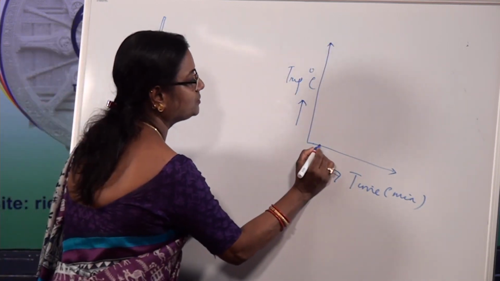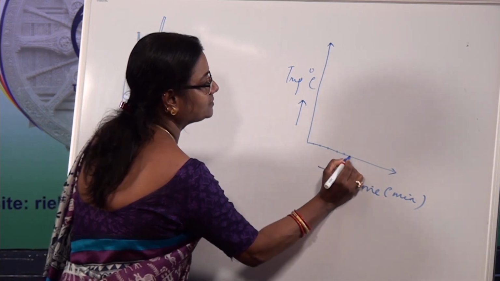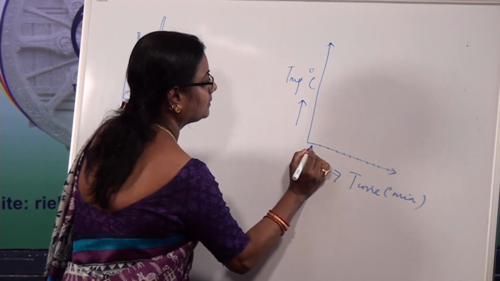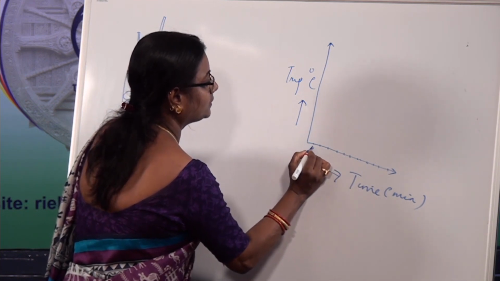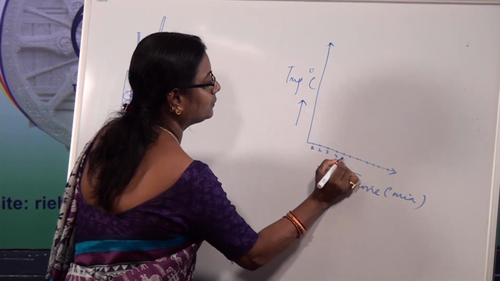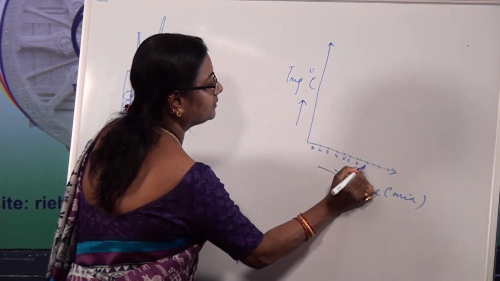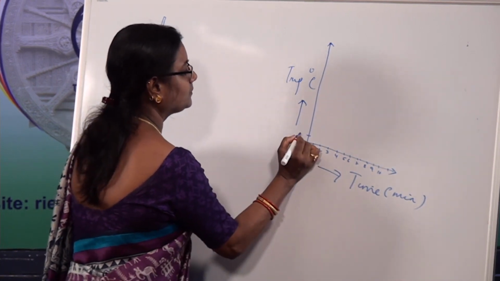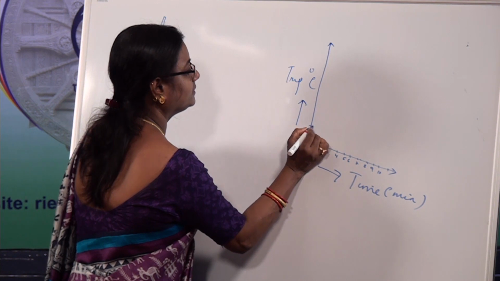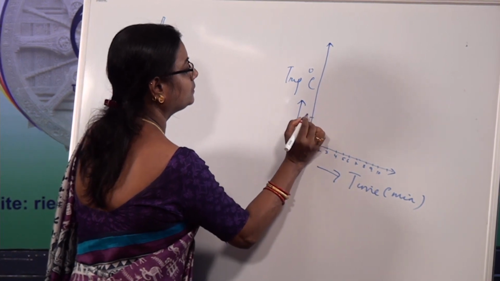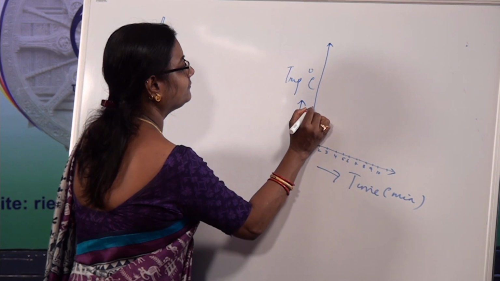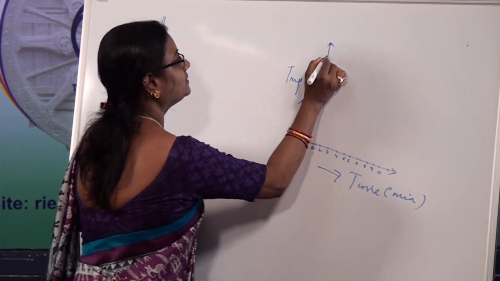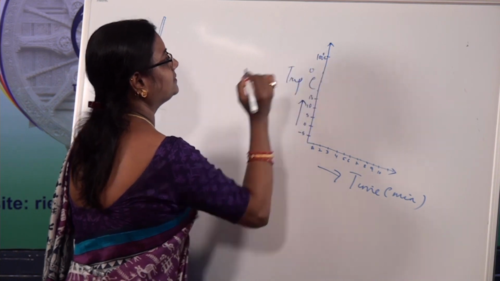Suppose this is 1 minute, 2 minutes, 3 minutes, 4 minutes, 5 minutes, 6 minutes and this way it goes. 1, 2, 3, 4, 5, 6, 8, 9, 10. Suppose I start from -5, here 0, here 5, 10, 15. This way I take up to 100 degree centigrade.